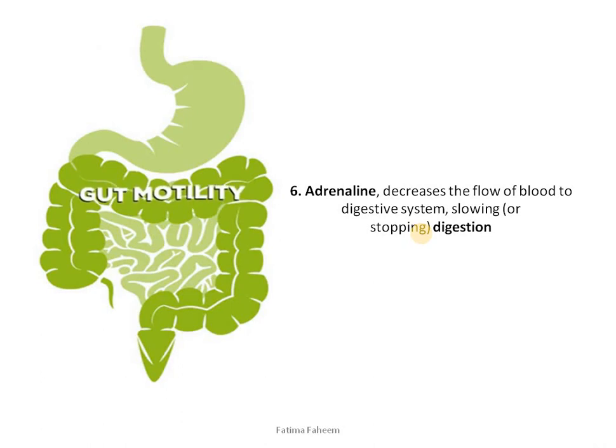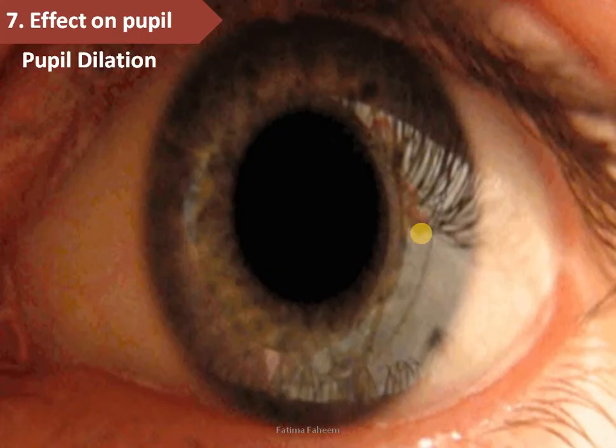Since adrenaline is decreasing the blood flow towards the digestive system, it will automatically slow down the process of digestion. The whole process of digestion will decrease. The gut motility, which is known as peristaltic movements, will also slow down. The process of digestion and absorption will also decrease since the blood flow towards the digestive system has been decreased.